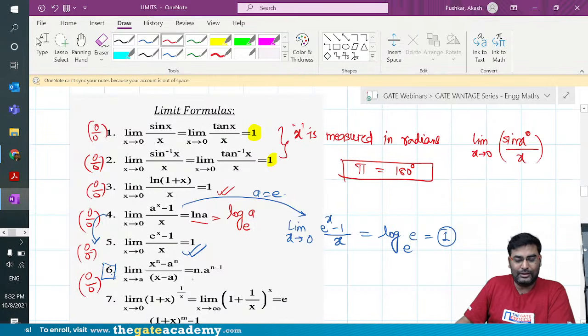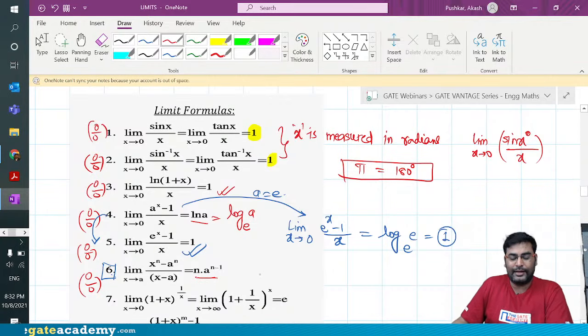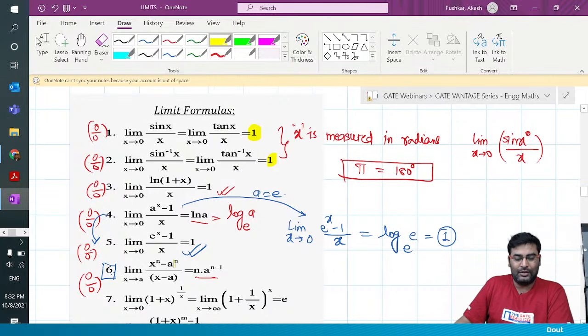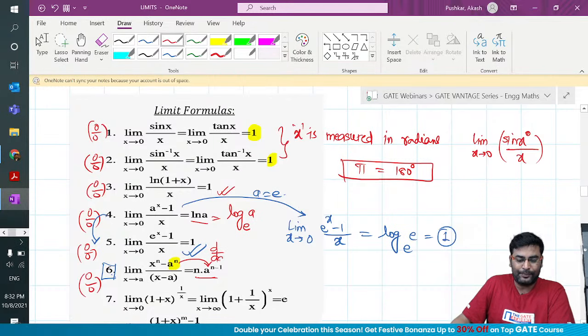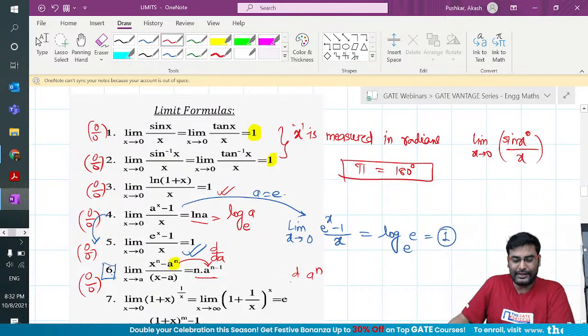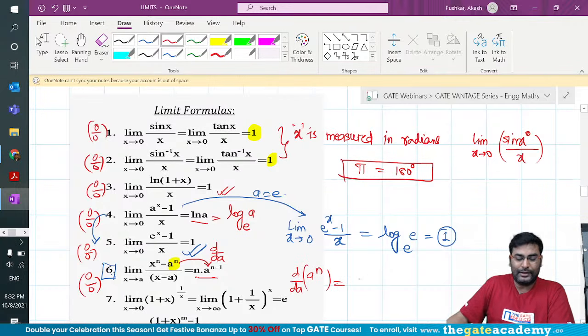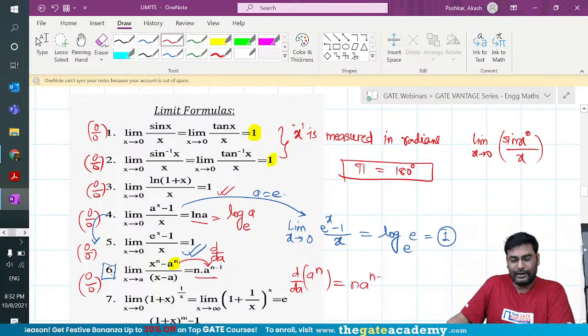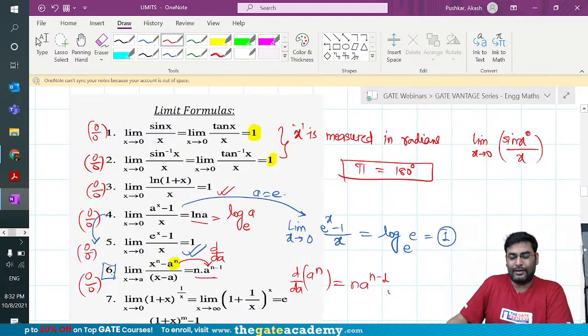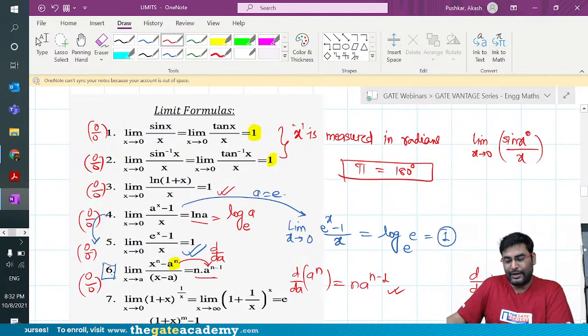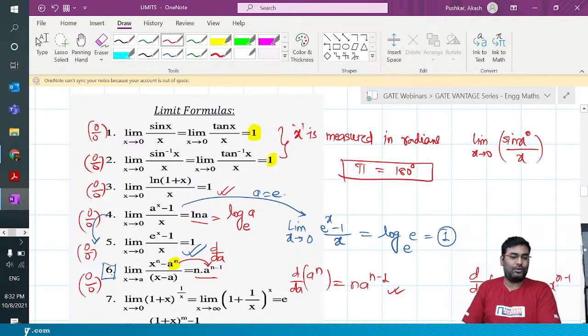So how do I remember this formula? I came up with a trick, and I'm going to share it with everyone here. You take a to the power n and differentiate it with respect to a. If you differentiate a to the power n with respect to a, what do you get? You get n a to the power n minus 1, just like d by dx of x to the power n gives n x to the power n minus 1. So it's a very good way to remember the formula.